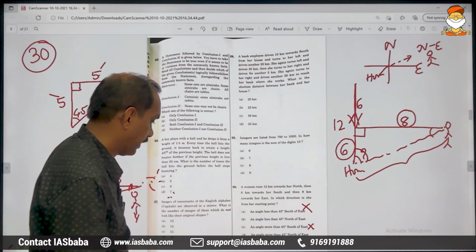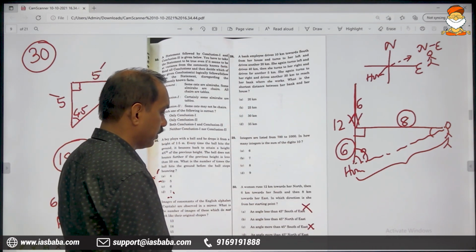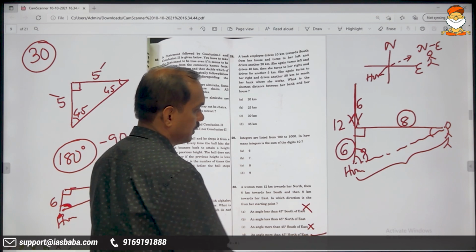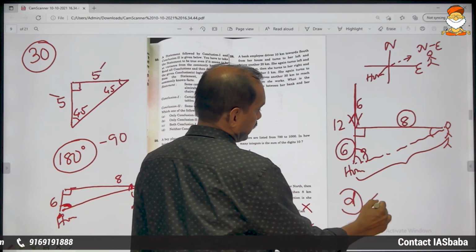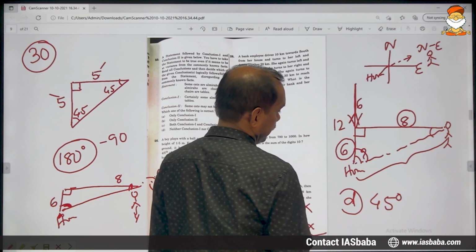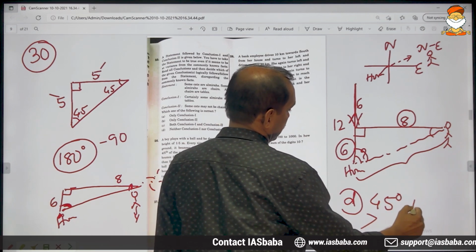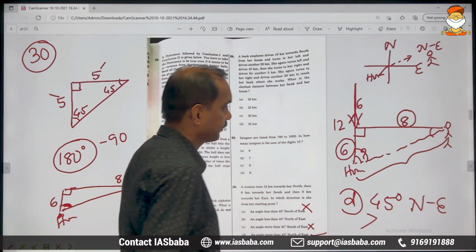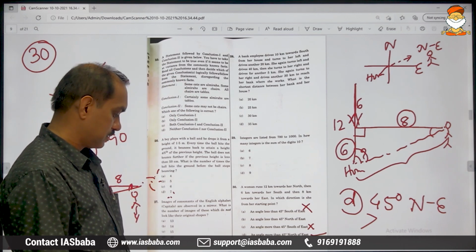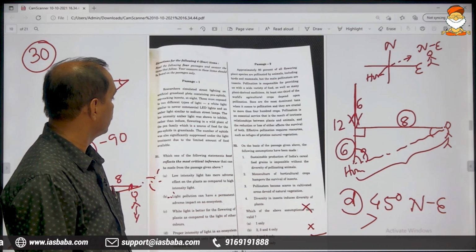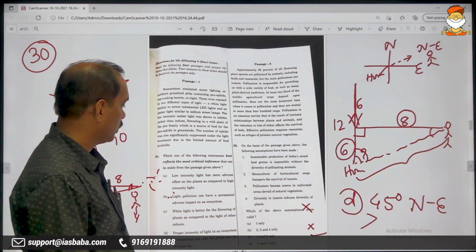So the final answer is an angle more than 45 degree north of east. The last option is correct. So let us conclude this problem here. Moving on to the next one.